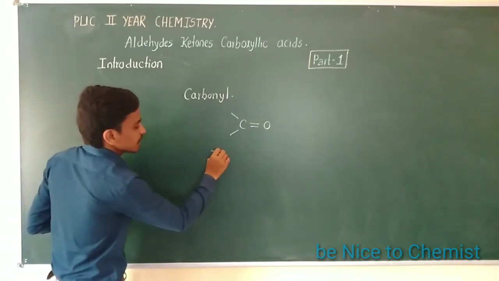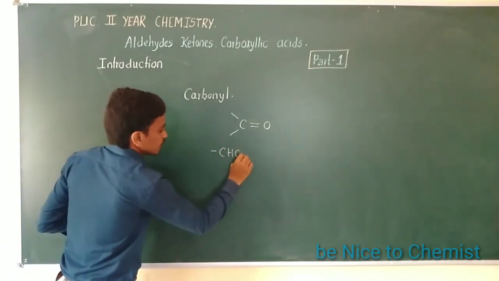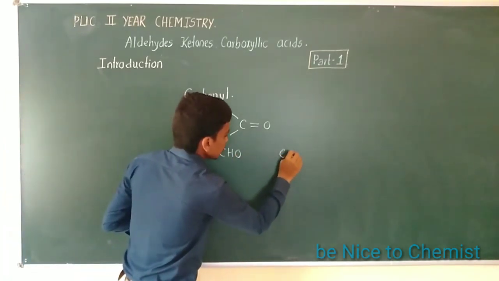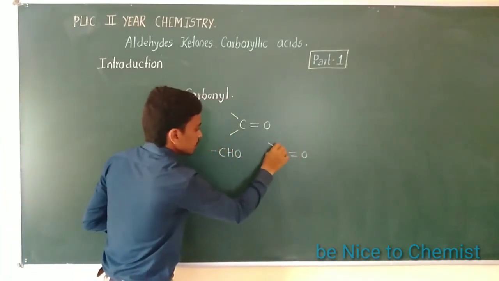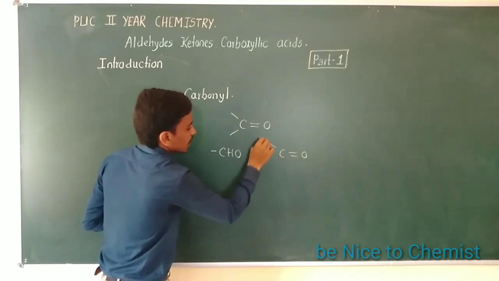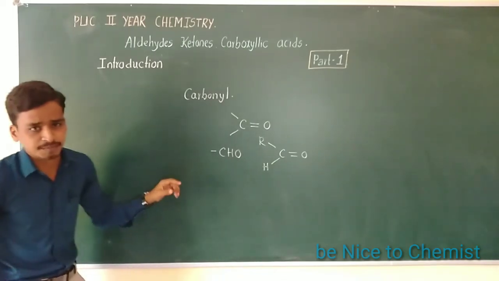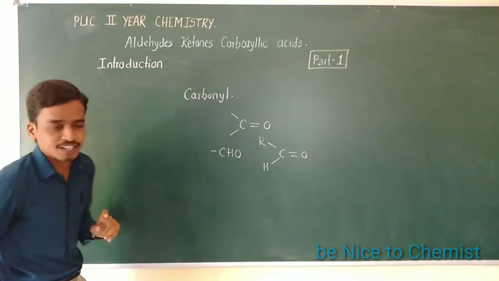Aldehydes have the functional group you already know, that is CHO. How do we write CHO? It is C double bond O, with an alkyl or aryl substitution on one side and a hydrogen on the other side. Therefore, it is the aldehyde functional group.